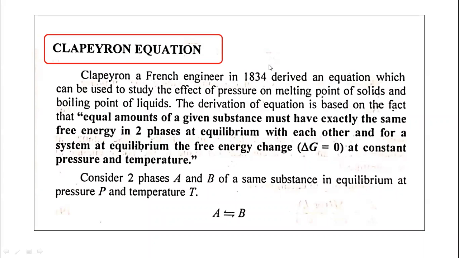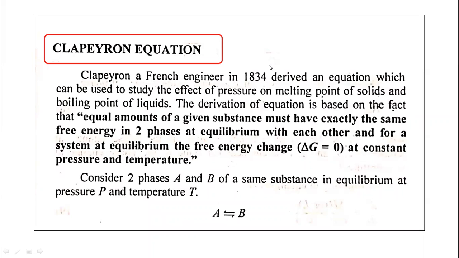In this lecture, I would like to discuss how to derive the Clapeyron equation. Clapeyron, a French scientist, in 1834 derived an equation, and particularly this equation can be used to study the effect of pressure on melting points of solids and boiling points of liquids.